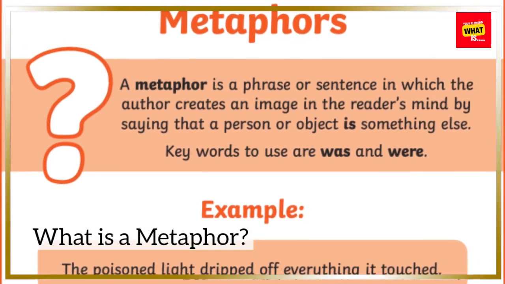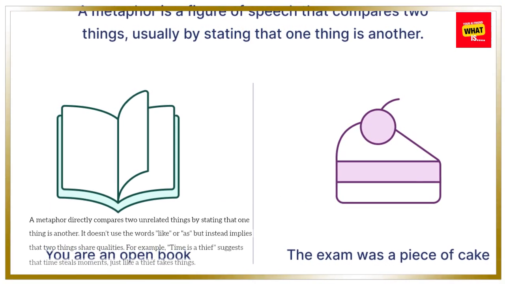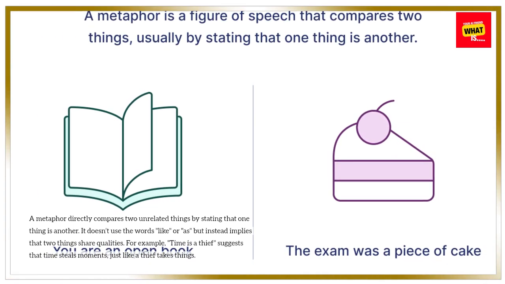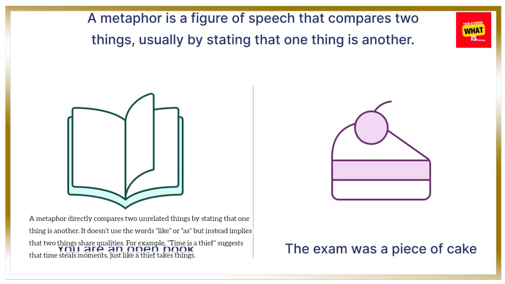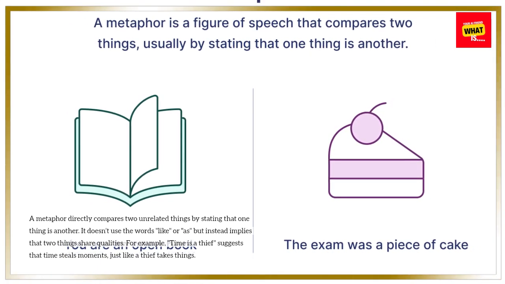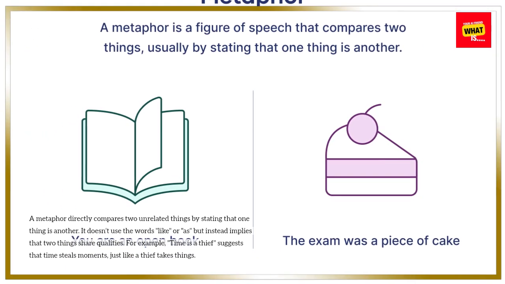What is a metaphor? A metaphor directly compares two unrelated things by stating that one thing is another. It doesn't use the words like or as, but instead implies that two things share qualities. For example, "time is a thief" suggests that time steals moments, just like a thief takes things.